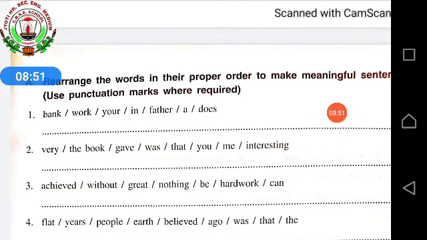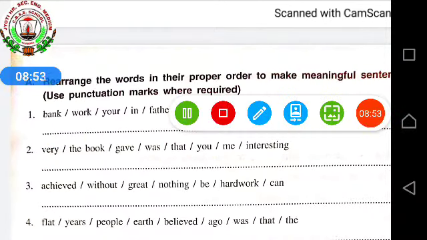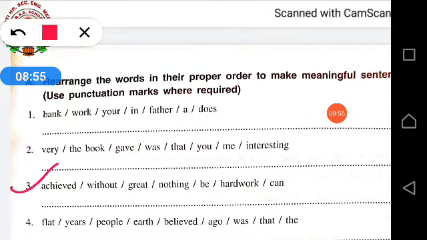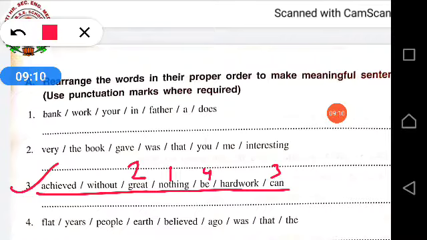Okay. In the same way, third one: achieved, without, great, nothing, be, hard, work, can. So it will start from nothing. Nothing great can be achieved without hard work. And at the end, full stop will be there.